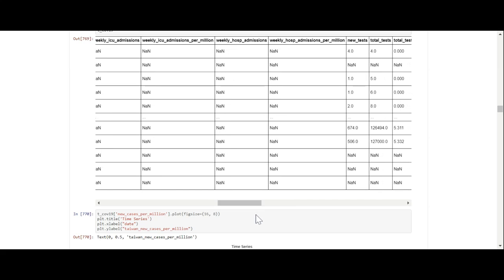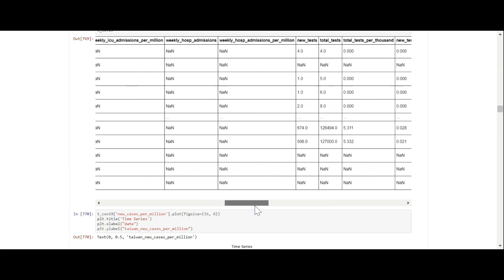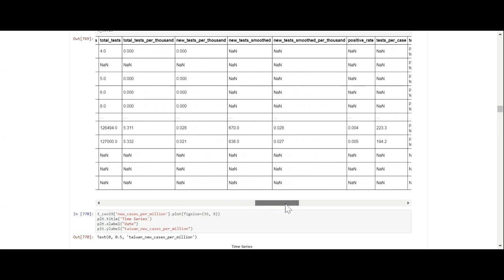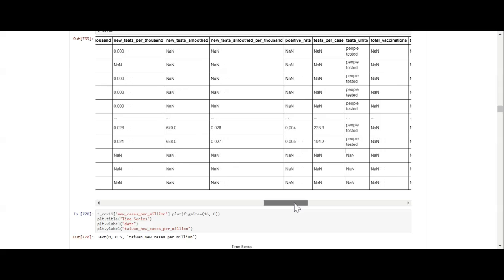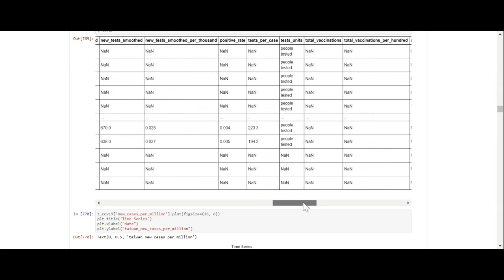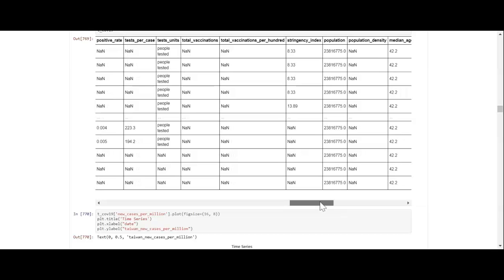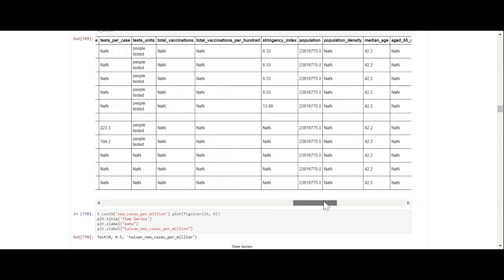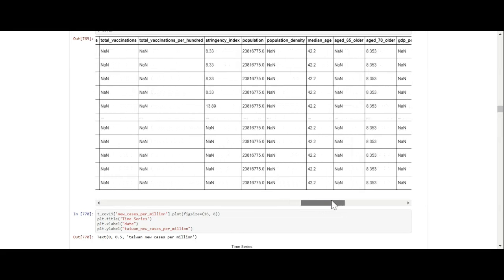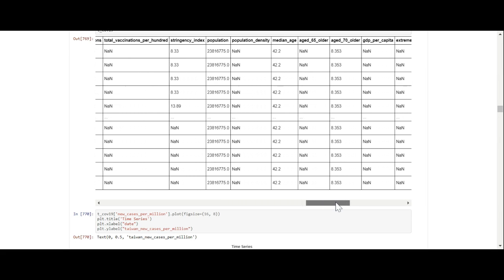Some of these countries don't provide information about admissions to the hospital, and then it's difficult. Population looks like 23 million. Median age is 42, so the median age is older than it is in the US and the UK.